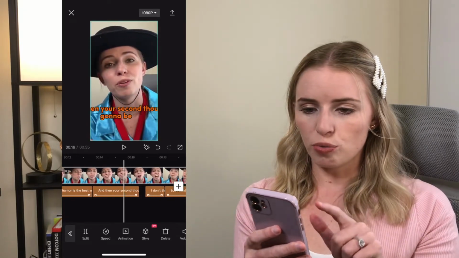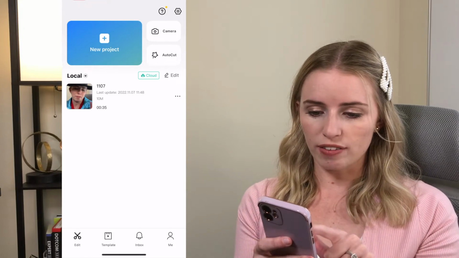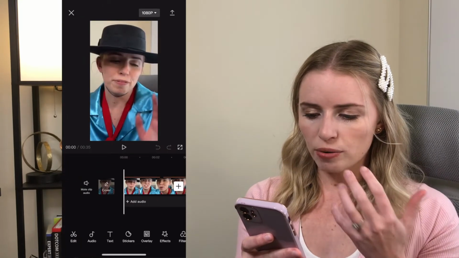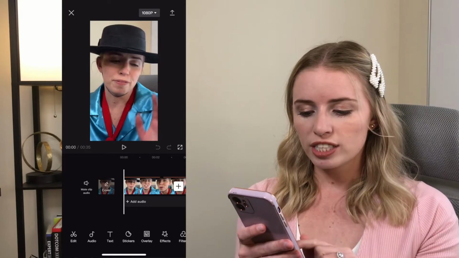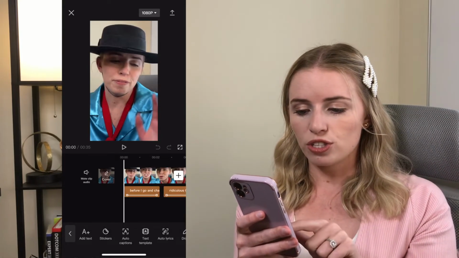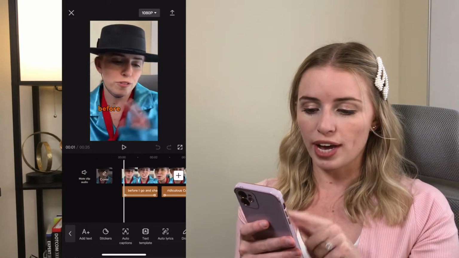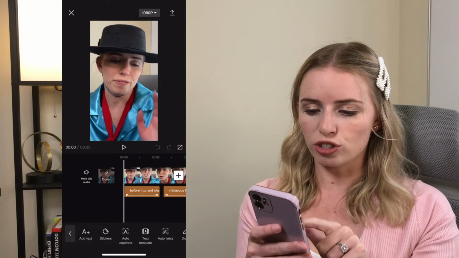That is something that's really nice, and you can go through and customize all of this. I do want to show you one thing too. If I exit out of this project, it will save it. So it saves it right there. If I click on it again, you'll be like, oh, how do I edit the text again? Just click on the text button and it will drop the text below the video so you can go in and edit it. So that is really nice, and you can go ahead and customize that. So let me show you how it looks right now.